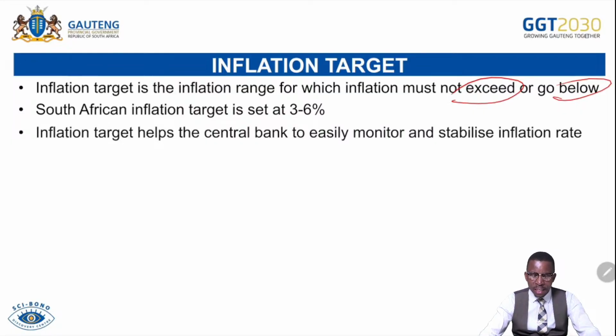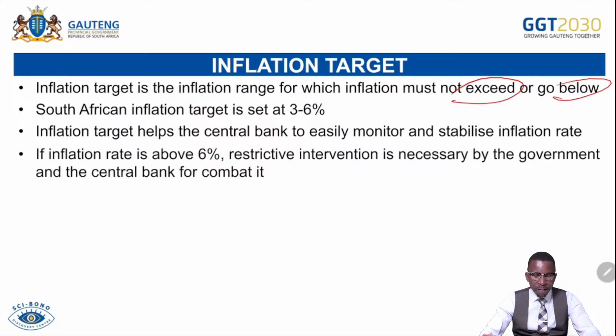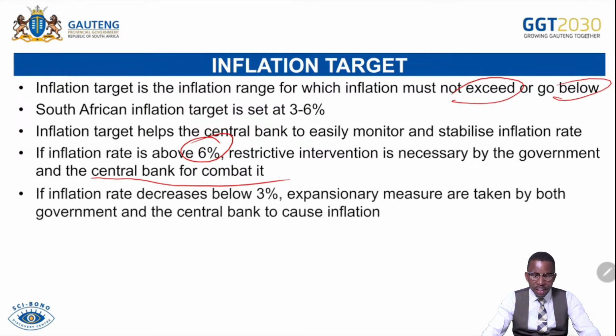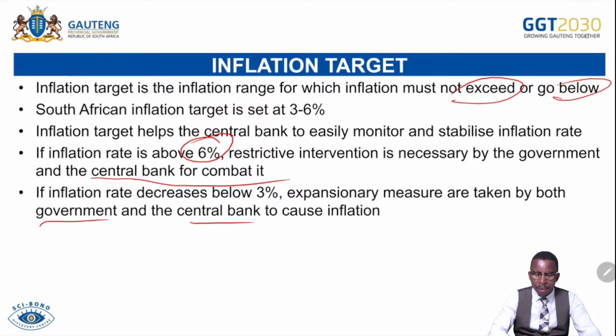Inflation target helps the central bank to easily monitor and stabilize the inflation rate. If the inflation rate is above 6%, restrictive intervention is necessary by the government and the central bank of the country to combat that inflation. If the inflation rate decreases below 3%, expansionary measures are taken by both government and central bank to cause inflation if it ever decreases below the 3%.